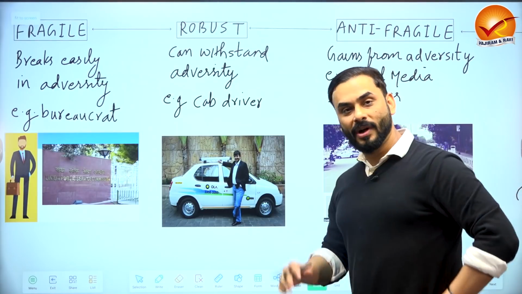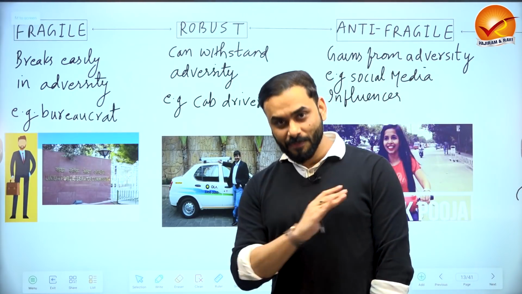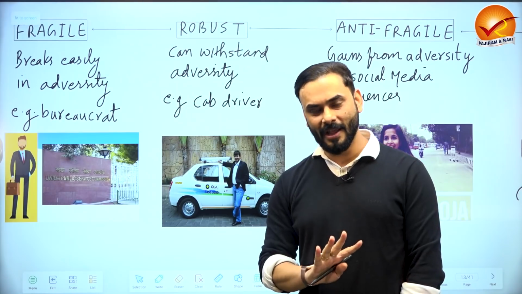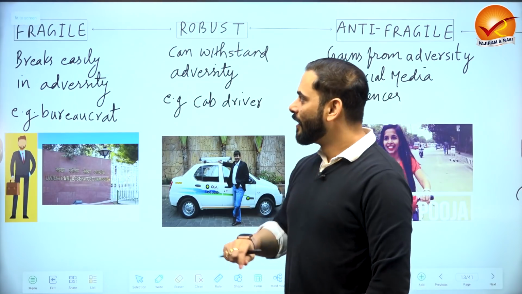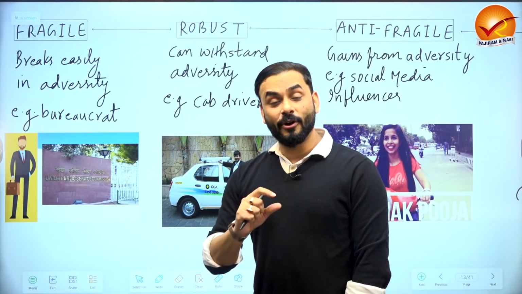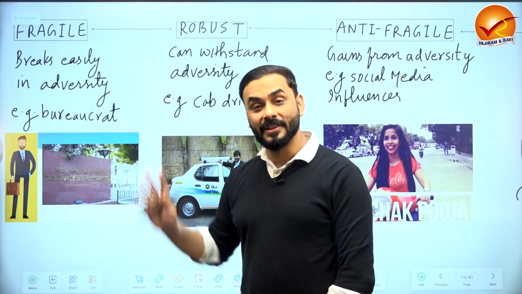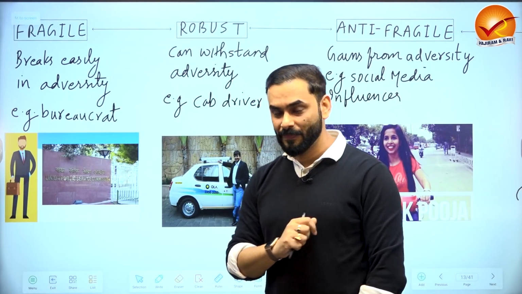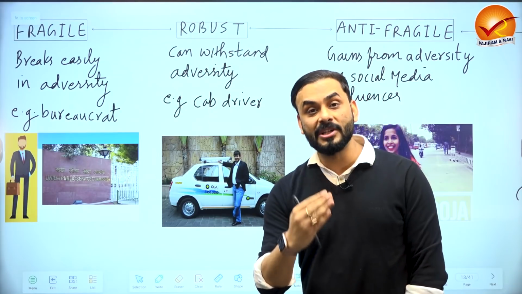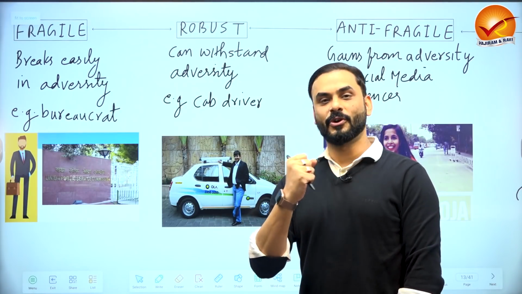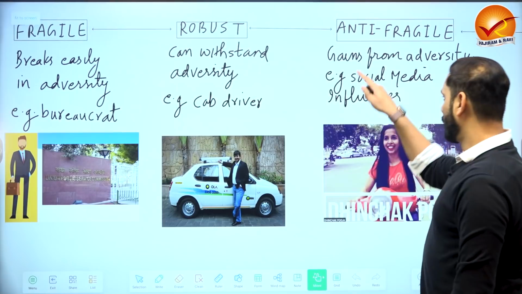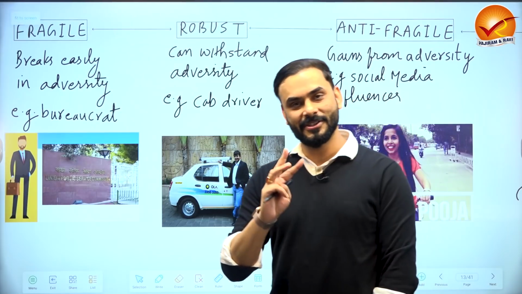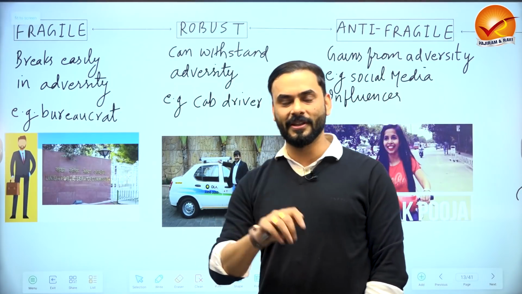So what is this book talking about? This book says that there are three things that we see in life. I'm going to give you a very small summary. The first important thing according to this book is fragile things. There are things which are fragile, there are situations which are fragile. Then there is something called robust, things which are solid. Then there is something called antifragile. These are the three things, three situations rather, that the book talks about.